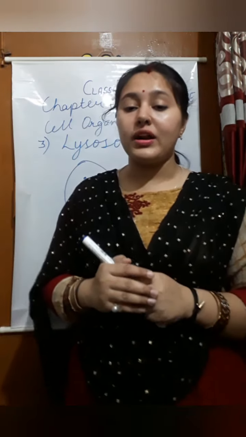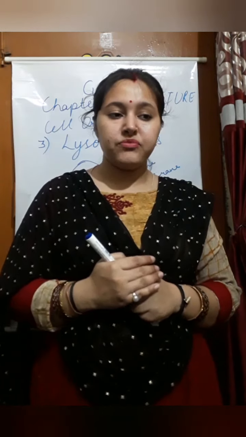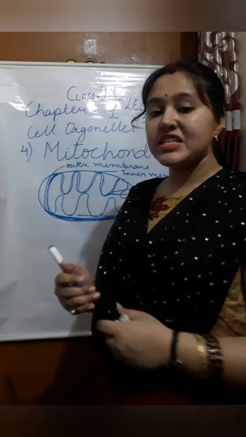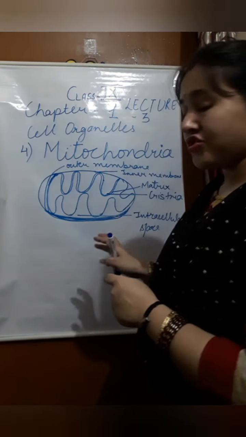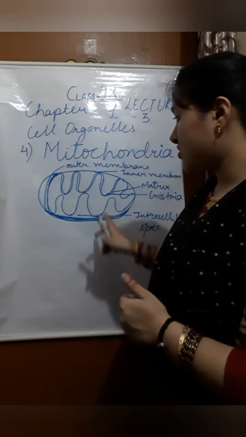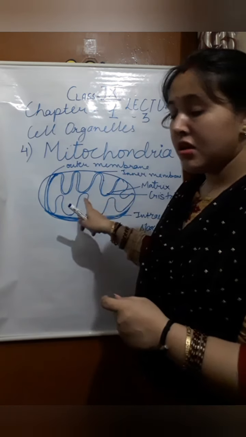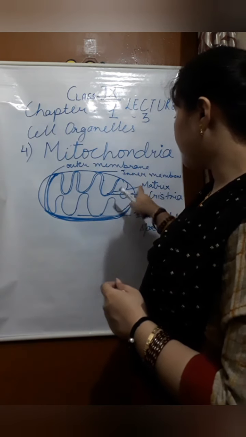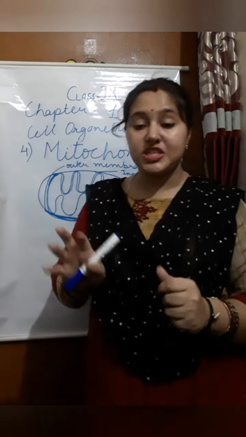Now the other organelle is mitochondria. Now what is mitochondria? The next organelle is mitochondria. This is a rough sketch, a rough diagram of the mitochondria. So this type of structure is there. This is the outer membrane, and we have an inner membrane, matrix, cristae, and intermembrane space.